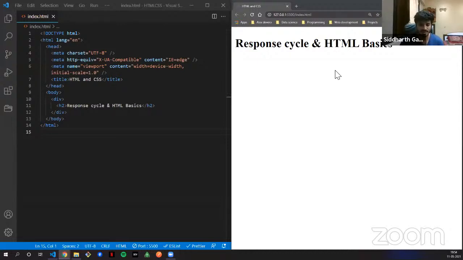Front end developers are the ones working on the UI, so it includes HTML, CSS, JavaScript, and various frameworks like React and Bootstrap. These things constitute front end development.